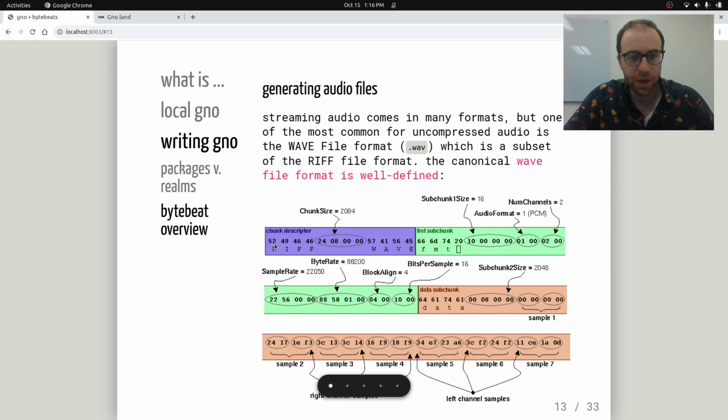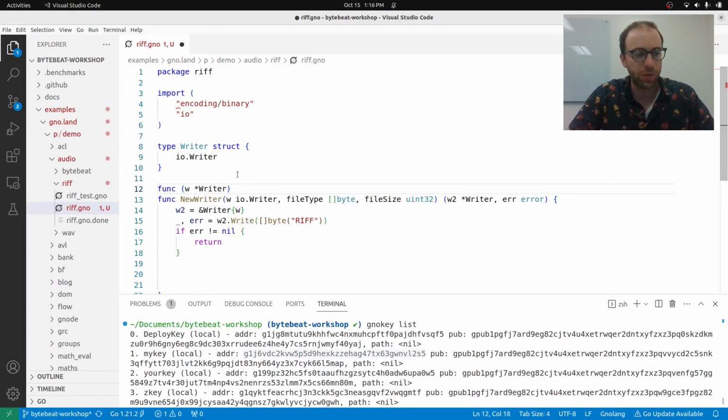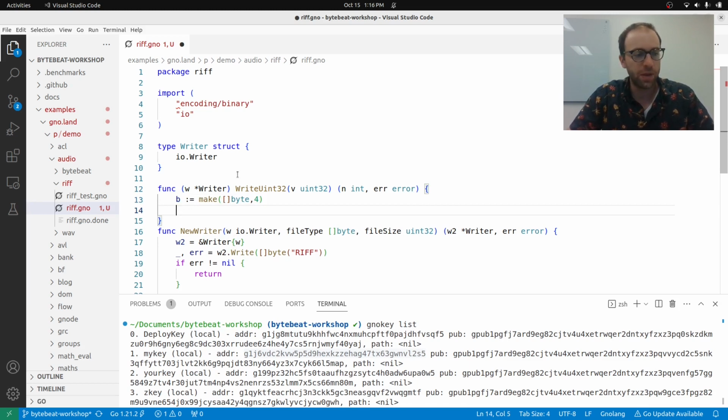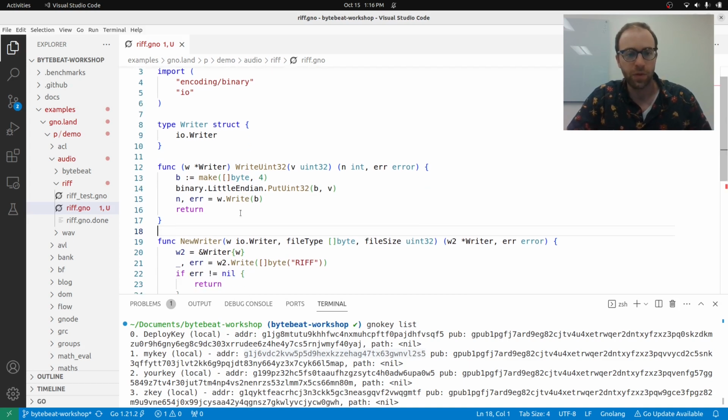And now we need a way of writing a chunk size that is a 32-bit chunk size. So we're going to write some helper functions here. Because we're going to have to do this multiple times, we'll have a writeUint32 that can write a 32-bit number. And we're going to just make use of the binary package here. So we have 4 bytes, 32 bits, and it's in little endian. We're using PutUint32, so we're going to put that in there. There we go.